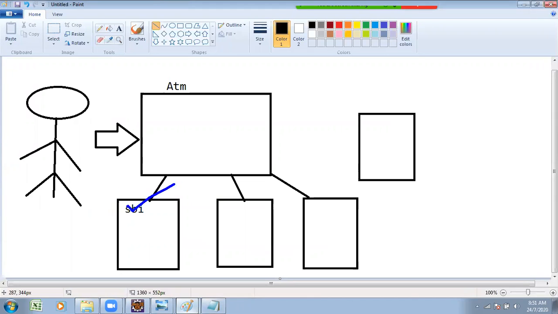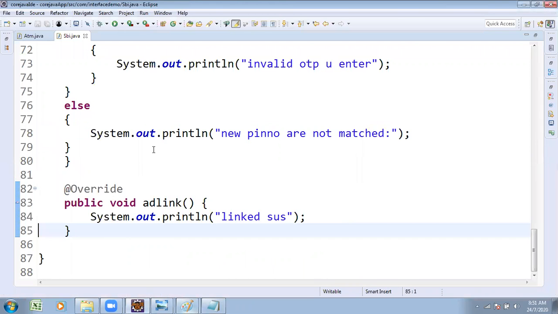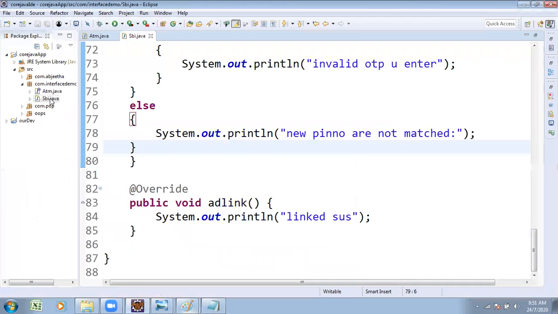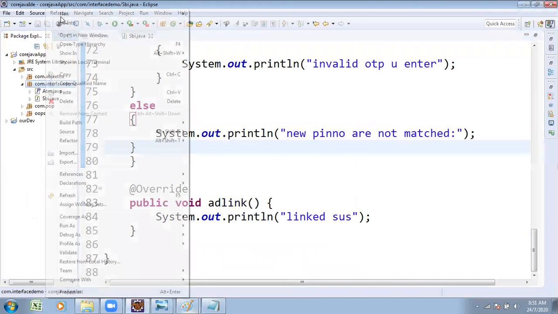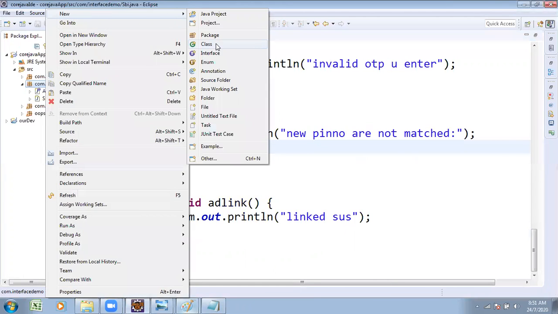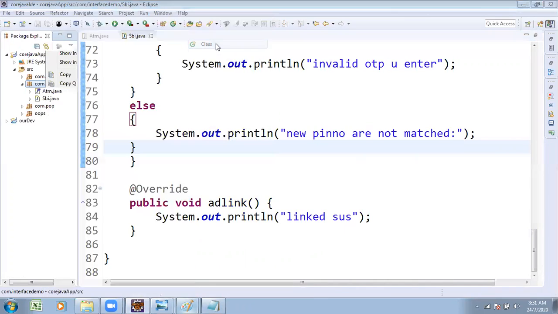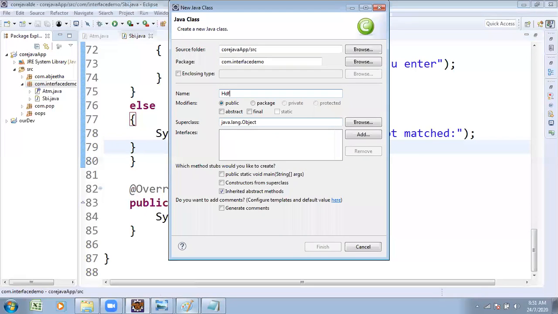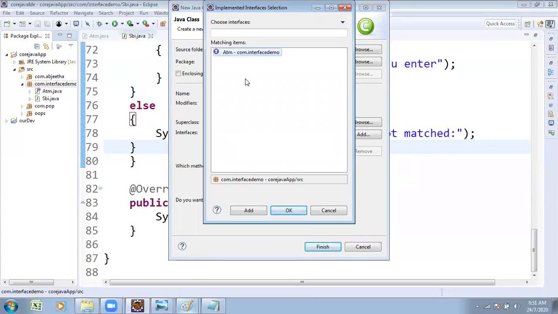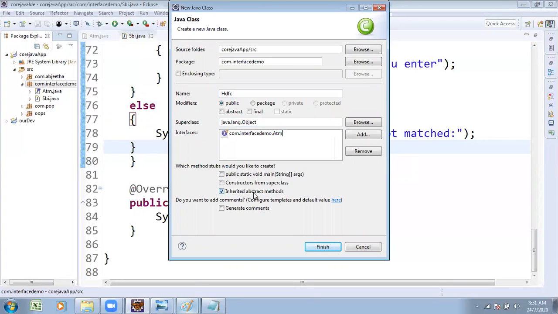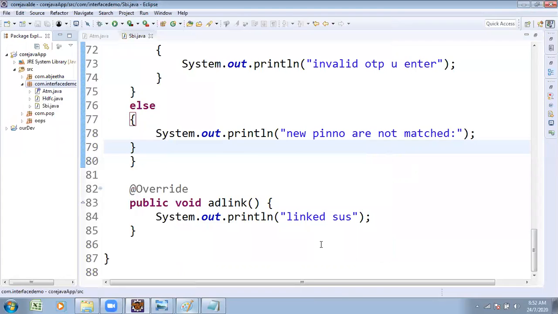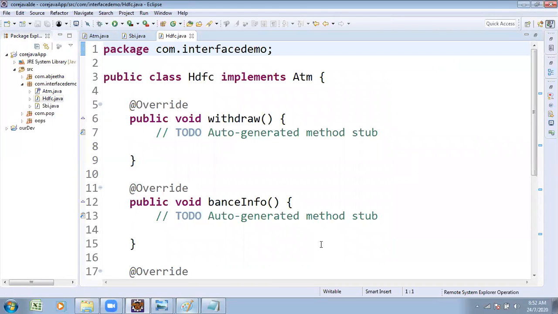One implementation is done. Similarly, I want to create one more implementation class called the HDFC class. Like this, you can write n number of them. For example purposes, I am writing one more. One interface, several implementation classes. New class, HDFC. There you select the ATM interface, click on inherit abstract methods, click on finish.